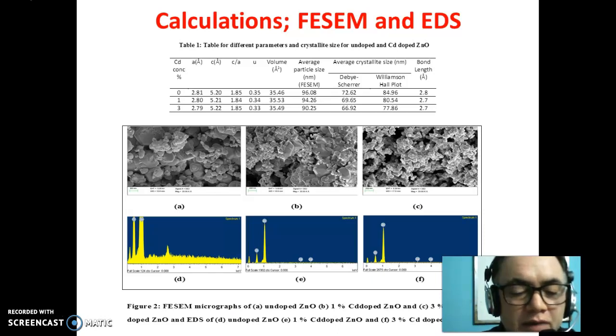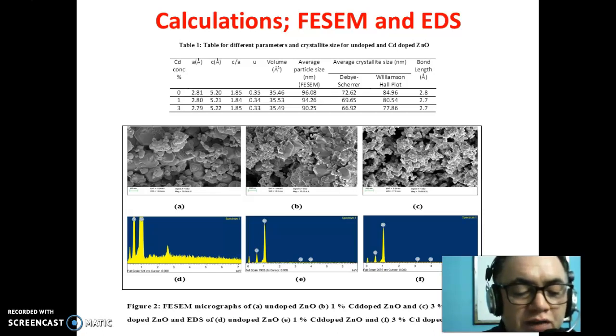The lattice parameters a and c are found to be slightly different for Cd-doped samples as compared to those of undoped ZnO. The volume of unit cell for hexagonal system, bond length L for ZnO and the parameter u in the wurtzite structure have been calculated using different formulas.